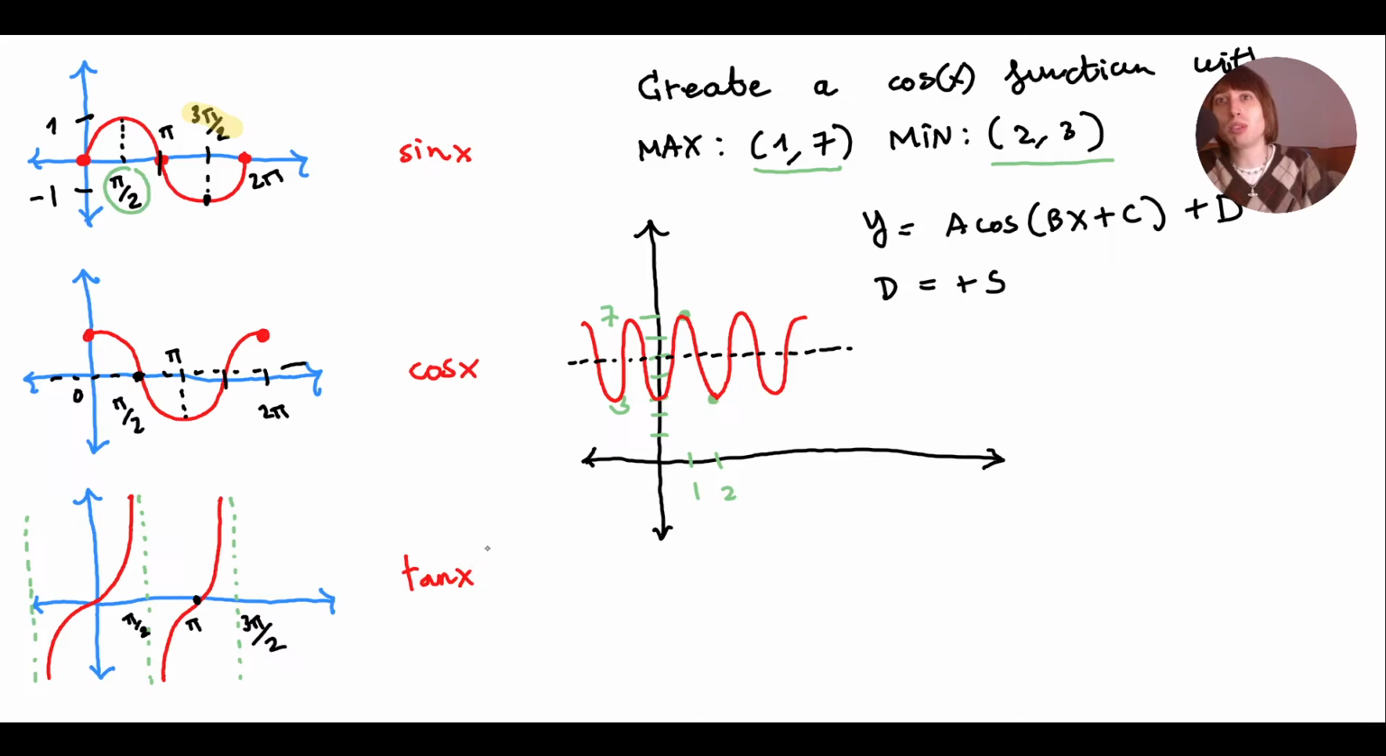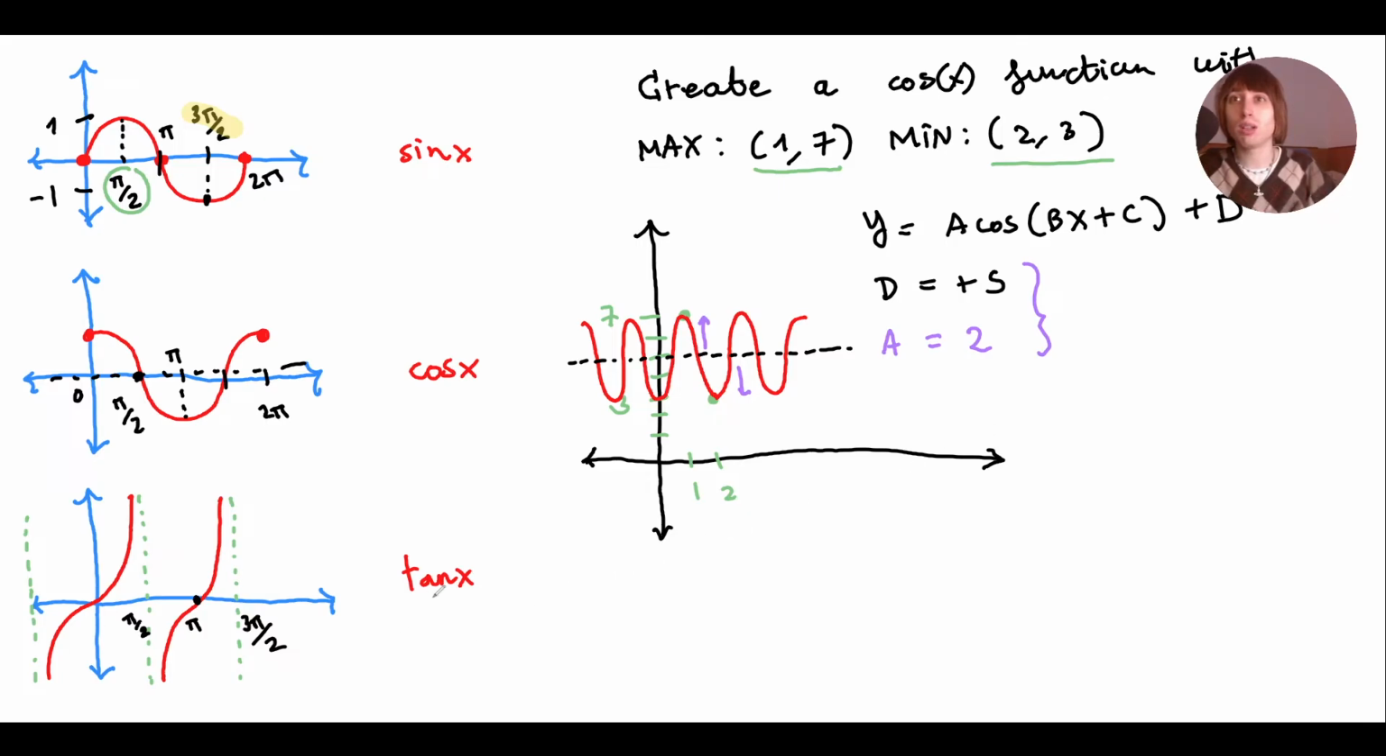And what about the amplitude? The amplitude is also pretty easy. From the axis of symmetry, it's going 2 units up, 2 units down, to 7 and 3. So that's the amplitude. I already know that A is 2. Okay, I already got D and A. Let's try to find B and C.